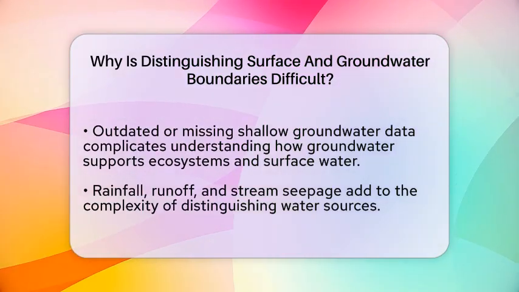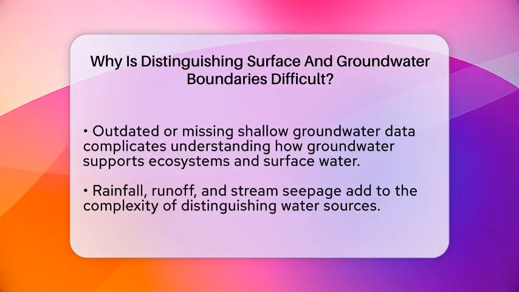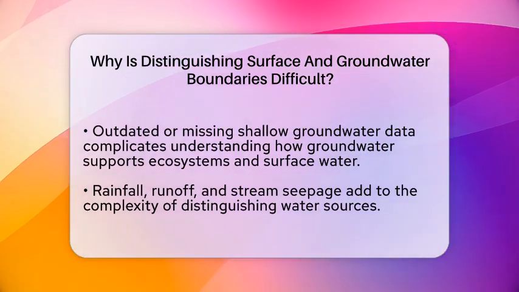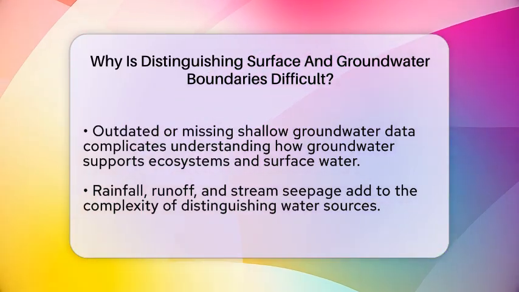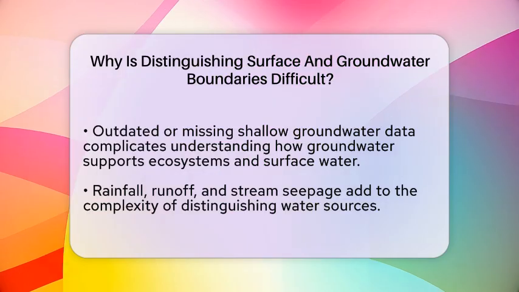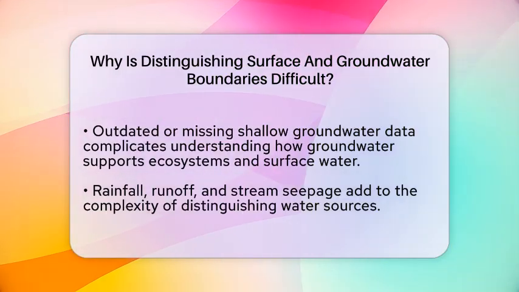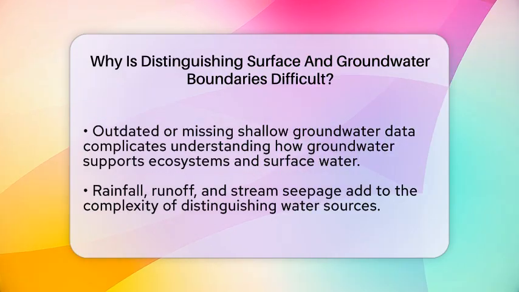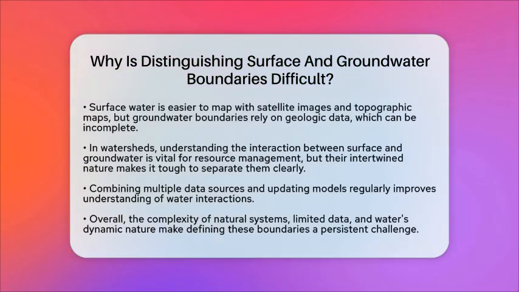But groundwater boundaries depend on geologic maps and well data, which can be incomplete or outdated. This inconsistency limits how accurately we can define these boundaries. In watersheds and drainage basins, understanding where surface water ends and groundwater begins is important because both contribute to the overall water flow and storage.